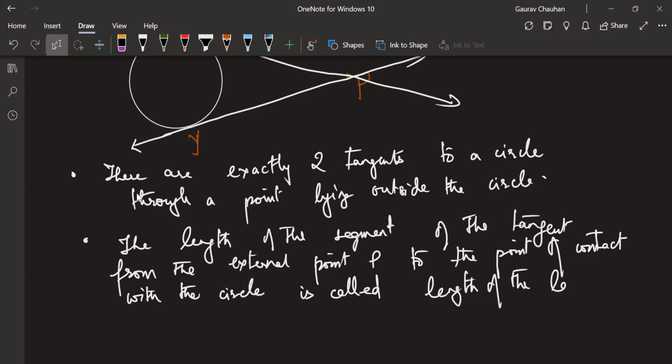Underline that, length of the tangent from the point P to the circle.